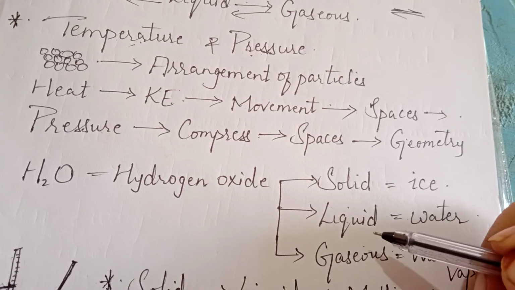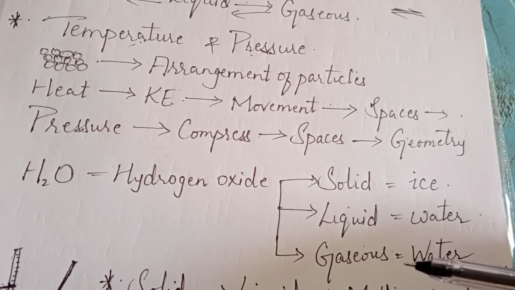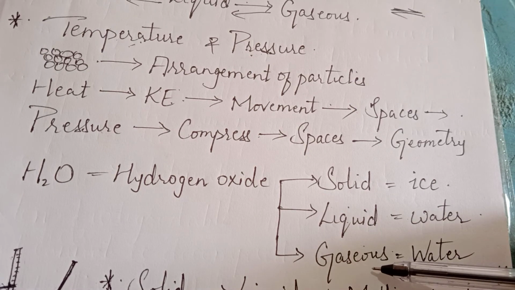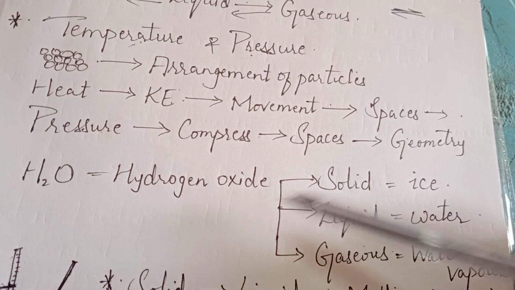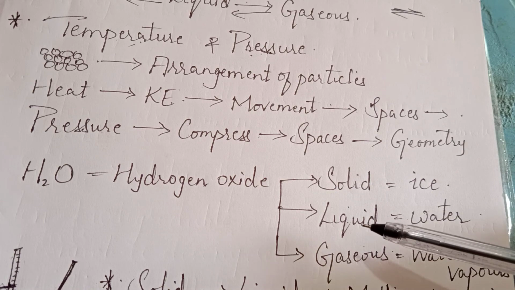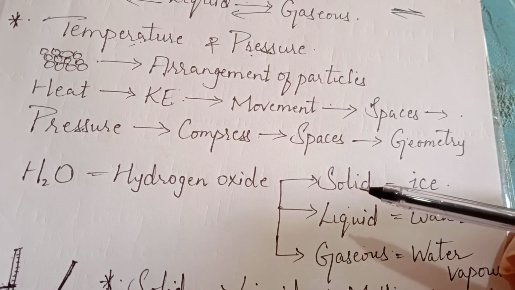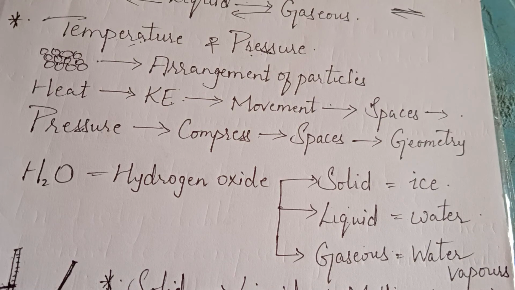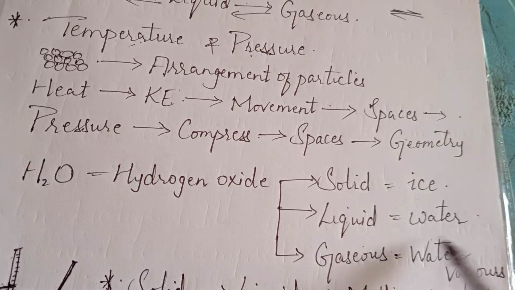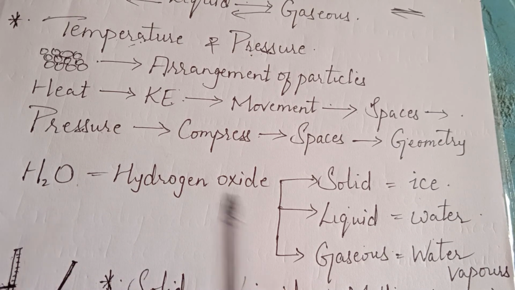If it is in the form of liquid, we call it water. If we heat it to a higher temperature, then the liquid molecules will get converted into the gaseous state, and that we call water vapors. Keep in mind, when the state of the substance is changing, its chemical properties or chemical formula do not change. Only its physical appearance is changing, but not the chemical character. Thus, for ice, water and water vapors, the formula remains the same, that is H2O, hydrogen oxide.